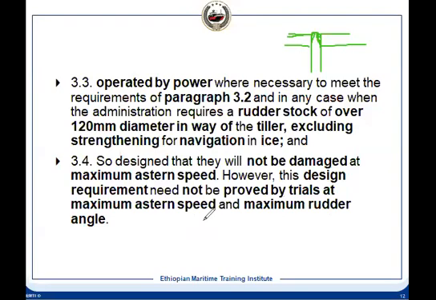It is a design calculation. You'll have to prove that it can withstand. The material design is such that at maximum astern speed, whatever the torque requirement is, it can produce it. It will not fail, and the material will withstand that torque.